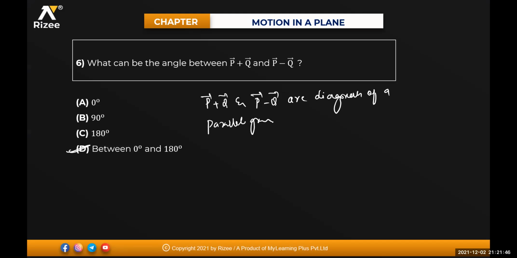Isn't it? Whose sides are what for me? P and Q. Say if this is one side, this is another side. So this one is also another side and this one is another side. This is P and this is Q. The diagonal of this one will be equal to P bar plus Q bar. This is P and this one is Q. Reverse of this one, the same vector taken in the opposite direction, will be equal to P bar minus Q bar. So the angle between them may be between 0 and 180 degrees. Diagonals. 120 degrees, yeah.